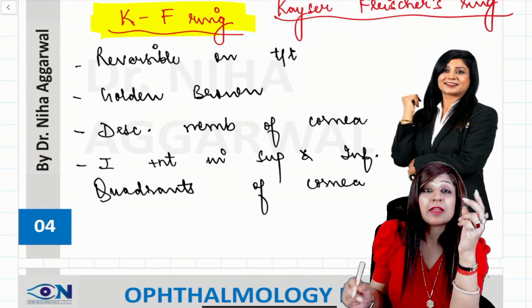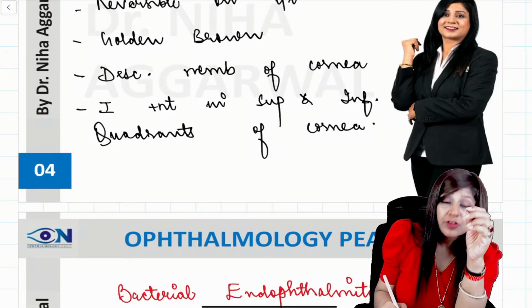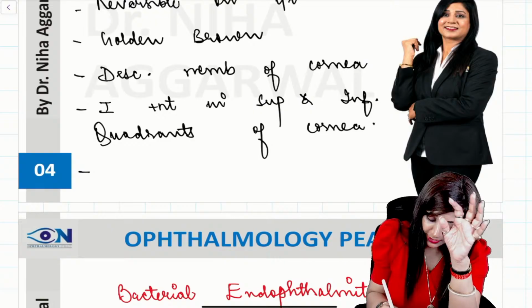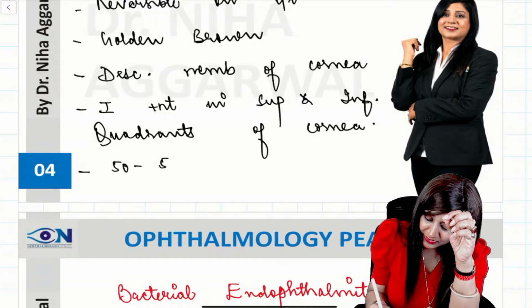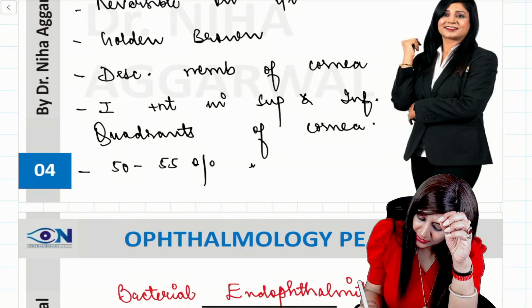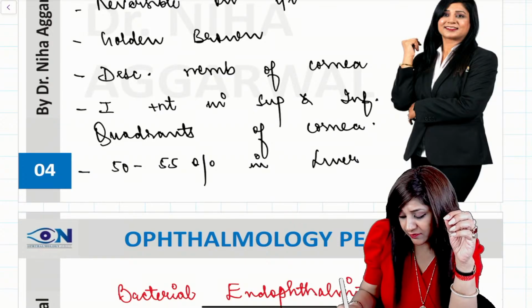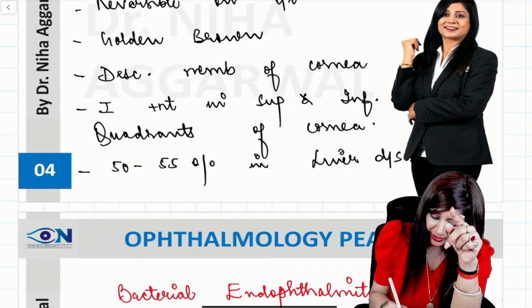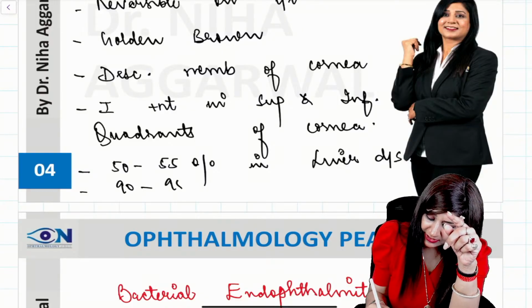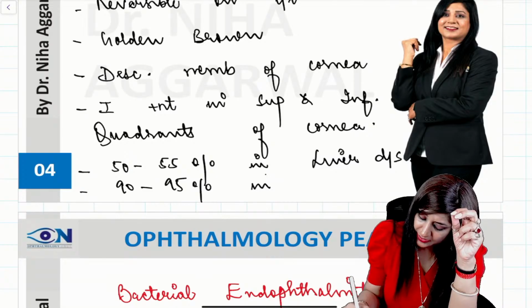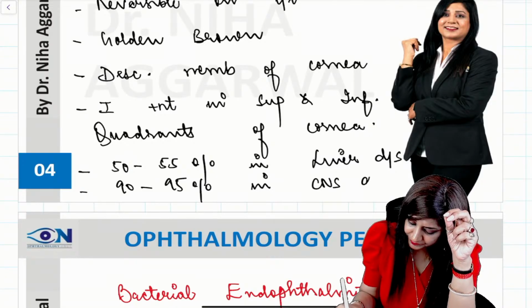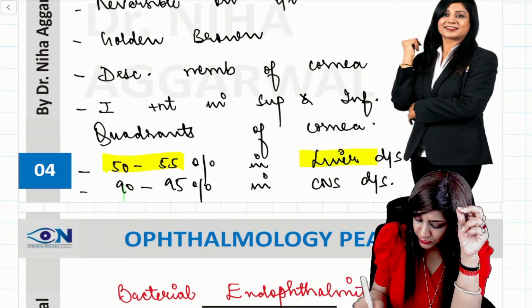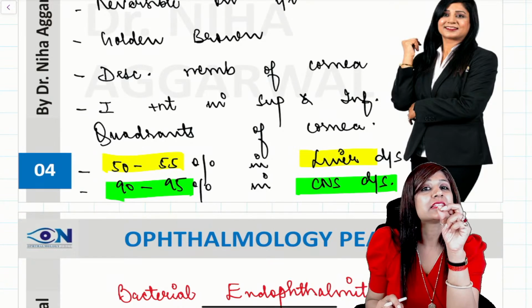Another important thing is that whenever we have Wilson's disease, I can have this KF ring. 50 to 55% is found in the liver diseases, and 90 to 95% in the CNS diseases.